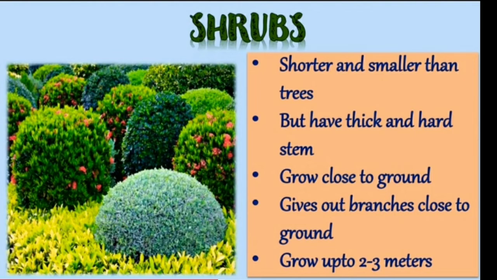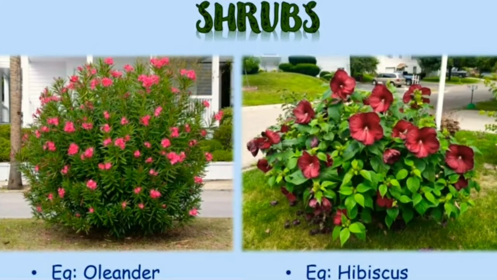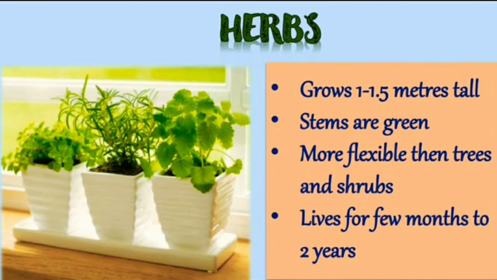So, they are shorter and smaller than trees, but they have a very thick and hard stem. Understood? For example, oleander, hibiscus, lantana, and rose are shrubs that may grow up to 2 to 3 meters. Understood, children? Good.